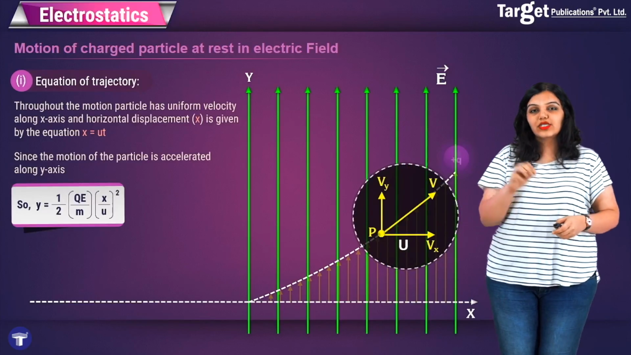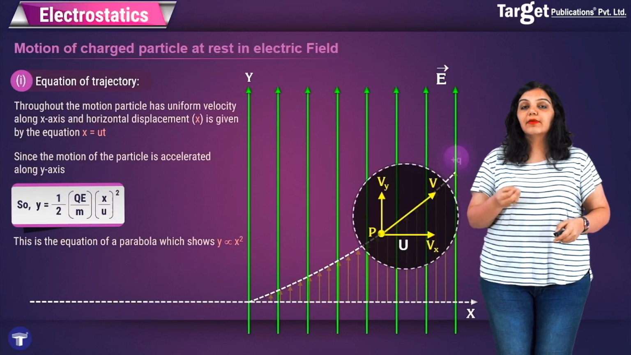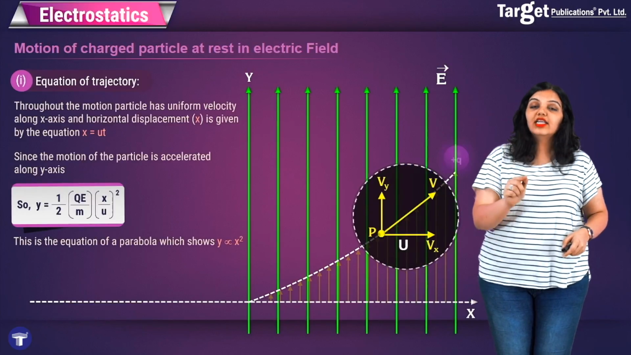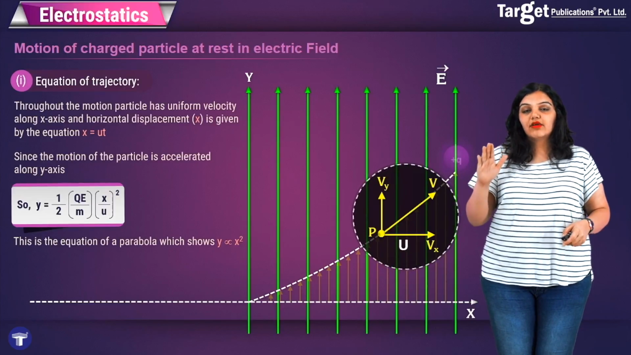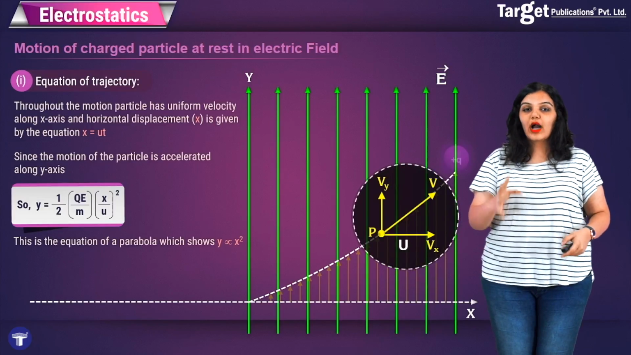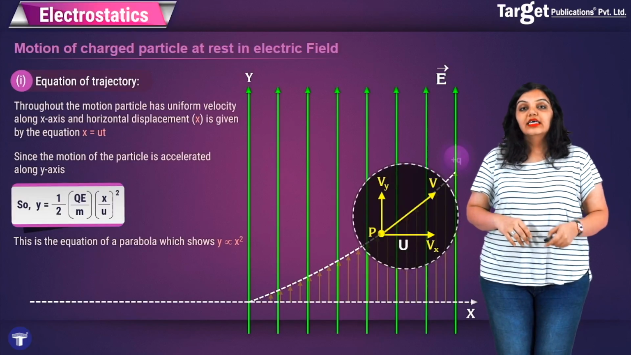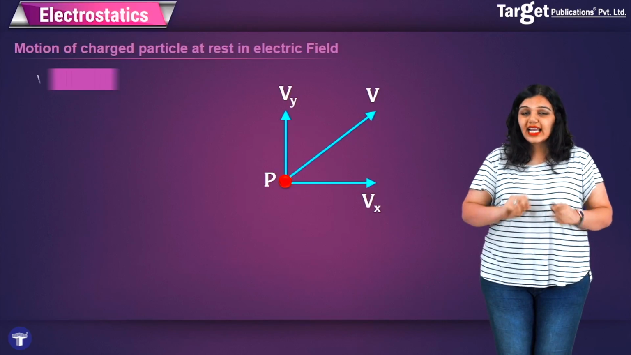This gave me the equation of trajectory, and you can clearly see that in this equation y is directly proportional to x square, which should tell you that the motion the particle is about to take is going to be a parabola, because the equation of a parabola has y proportional to x square.